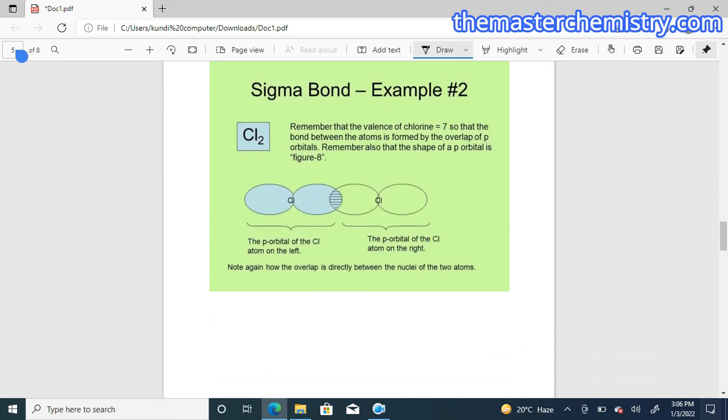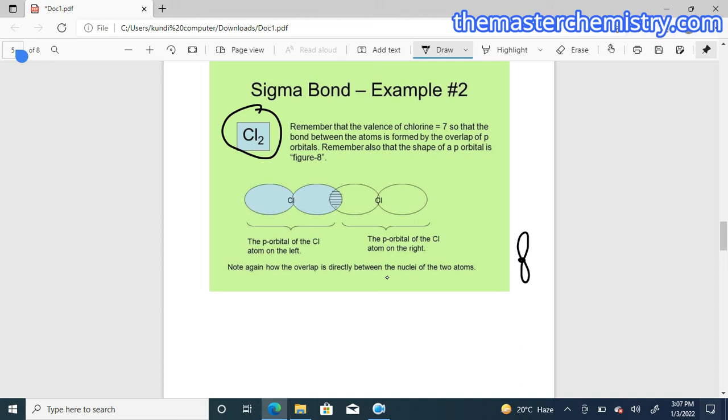The second example is about chlorine. We know that the valence electrons of a chlorine atom are 7 electrons, and these 7 electrons go into the p orbital. Okay, so we know that the p orbital shape is somewhat like a digit 8. So here we can see the p orbital of chlorine on the left side because there are two atoms involved in the chlorine molecule, and this is the right side.